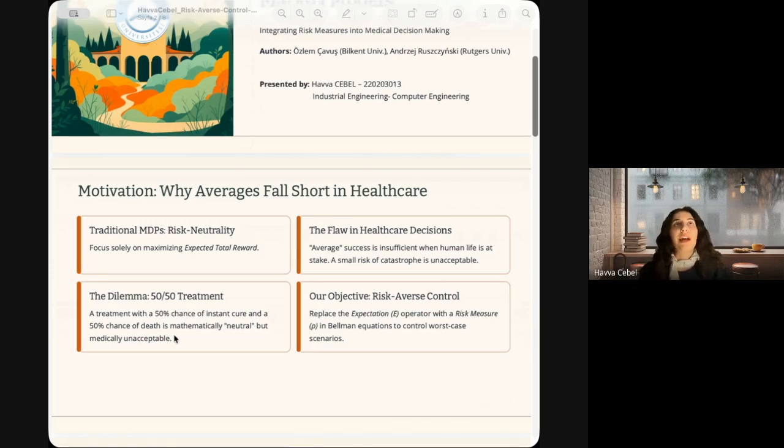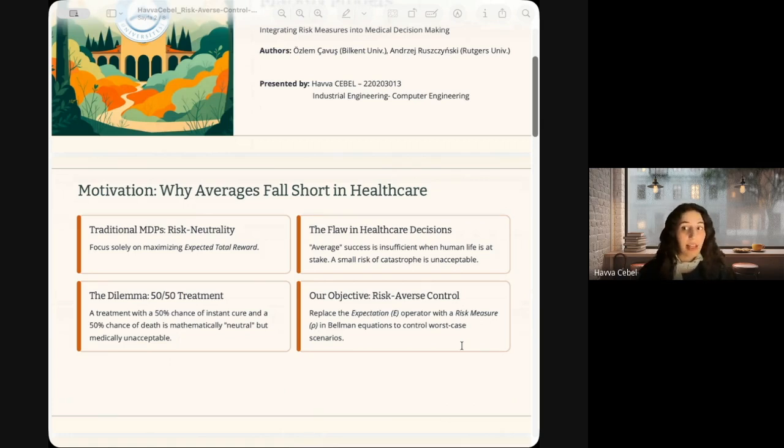Imagine a treatment with a 50% chance of an instant cure and a 50% chance of immediate death. Mathematically, the average outcome might look like a 50% improvement in health, but for a patient and a doctor, a 50% risk is unacceptable. This slide highlights the dilemma. The traditional expected value model ignores the variability and the catastrophic tail risk. Our objective here is to replace that expectation operator with a risk measure. We want to shift from being risk neutral to being risk averse.